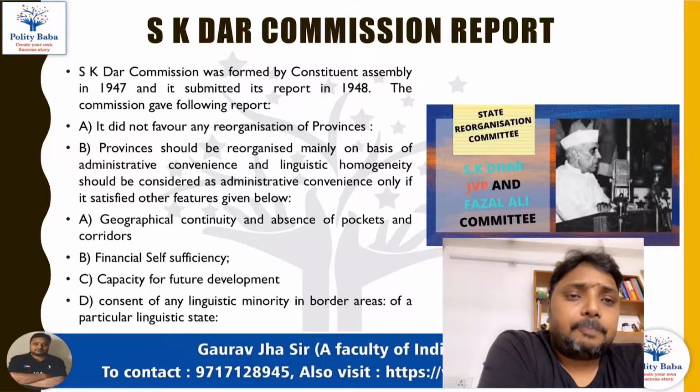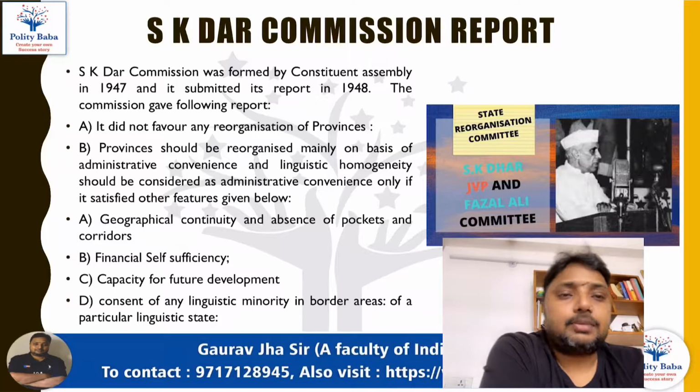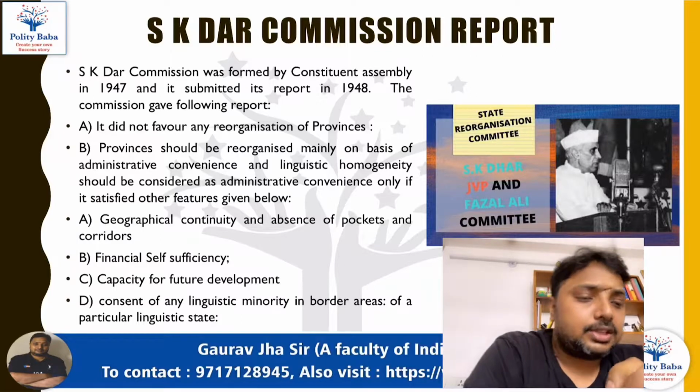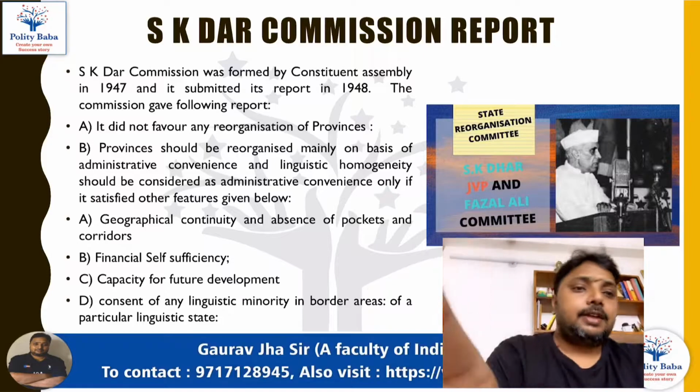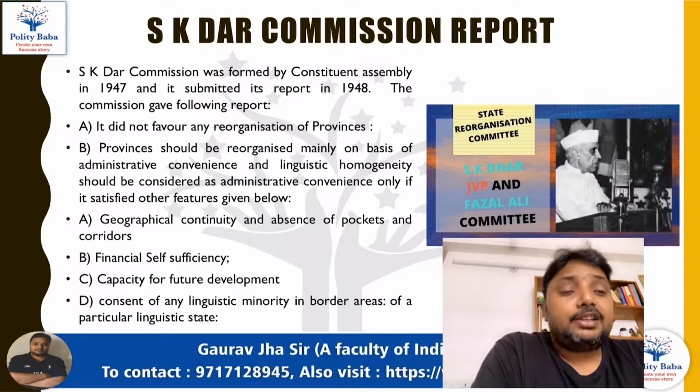And in order to justify and increase the acceptability of their thinking, they formed two commissions and committees as well. The first commission was known as S.K. Dhar Commission, and this was formed by the Constituent Assembly in 1947, which submitted its report in 1948. And later in 1948, Congress formed its own in-house committee, which is known as the JVP Committee, and both this S.K. Dhar Commission and the JVP Committee suggested the Congress and Constituent Assembly to drop the idea of immediate reorganization.